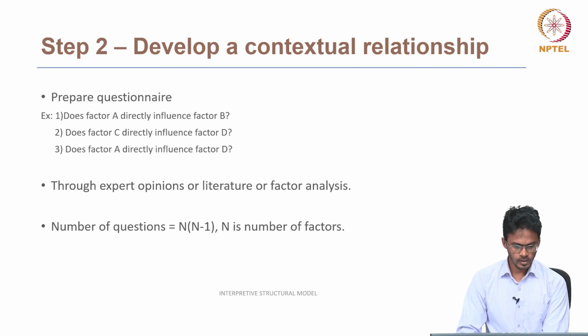For this pairwise comparison, we should have n into n minus 1 number of questions, where n is the number of factors. Suppose there are 4 factors A, B, C, and D. We will have 4 into 3, that is 12 questions. This can be done by literature review or factor analysis also, but expert opinion is the most common approach.